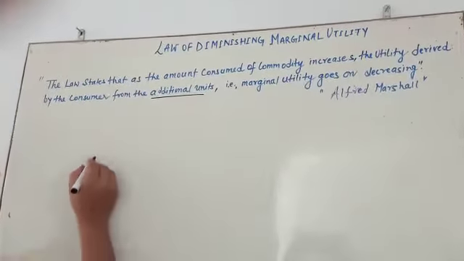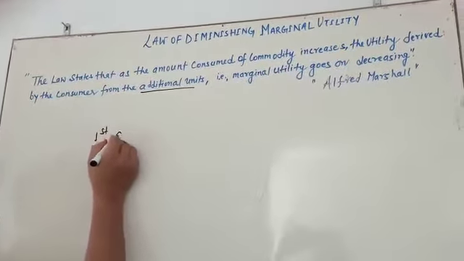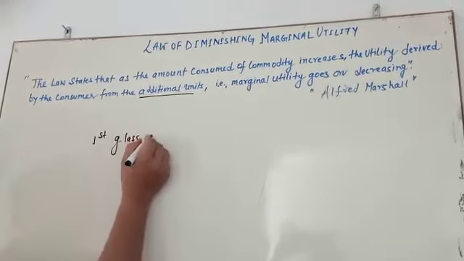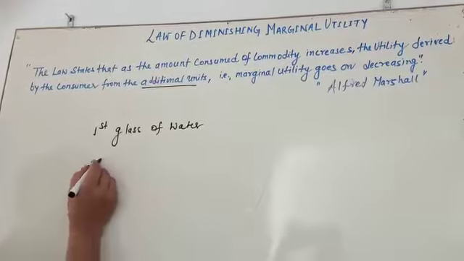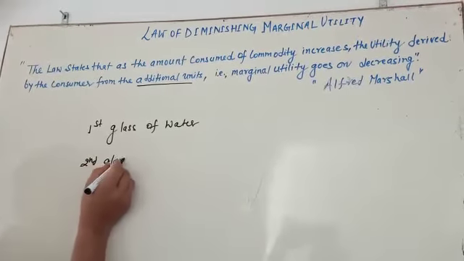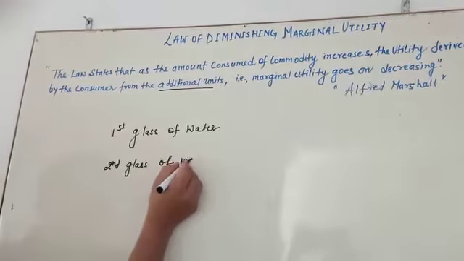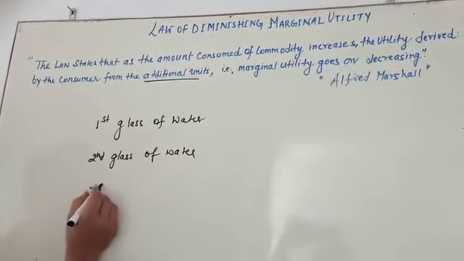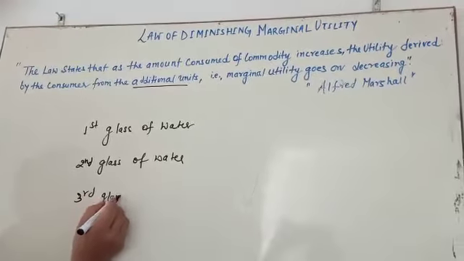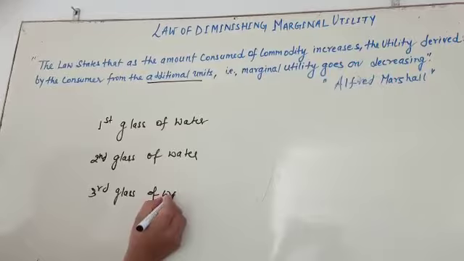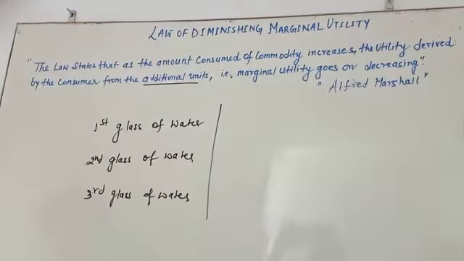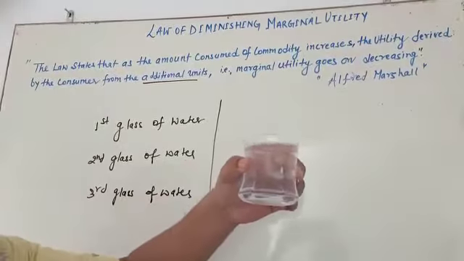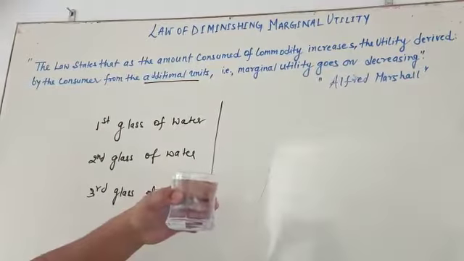Suppose I take as an example the first glass of water, second glass of water, again the third glass of water. This is going to be addition. Here I took the first glass of water, second glass of water, third glass of water.